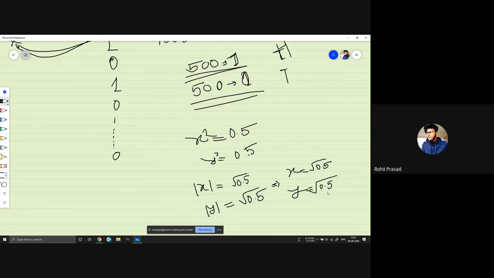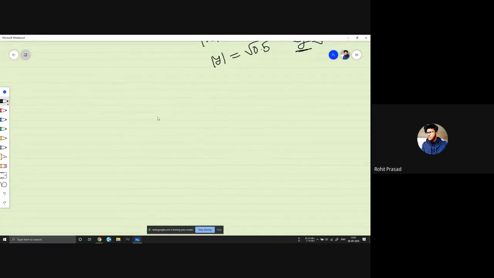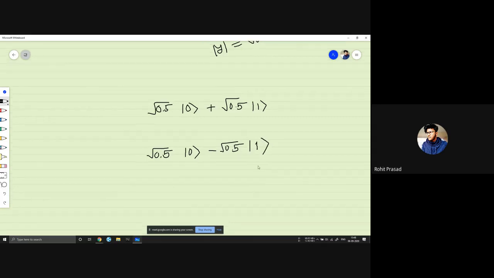Okay. So why can't I write it like that? Because x and y can be complex. Let's say we have a state root 0.5 |0> plus root 0.5 |1>, and we have another state root 0.5 |0> minus root 0.5 |1>.